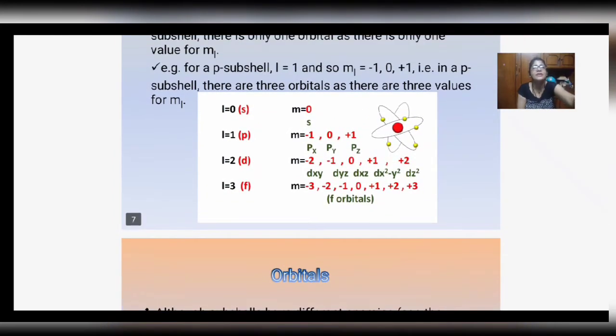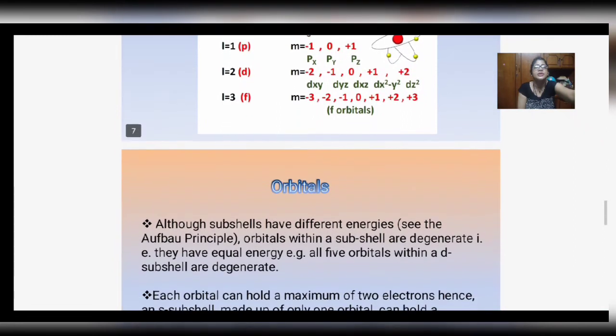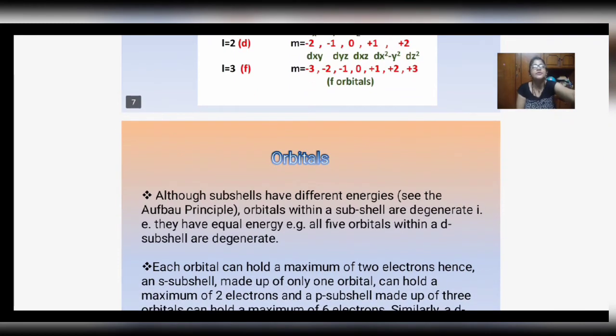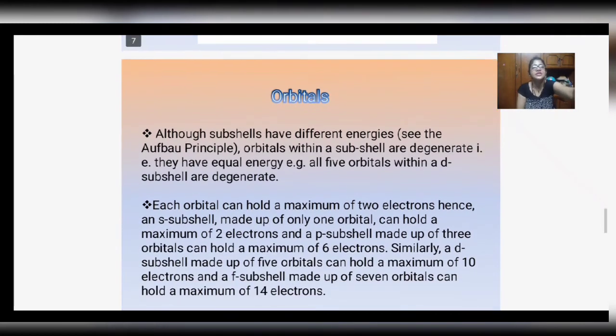Why 5? For l equal to 2, m equals minus 2, minus 1, 0, plus 1 and plus 2. That means there are 5 values. And lastly, the f subshell has 7 degenerate orbitals.